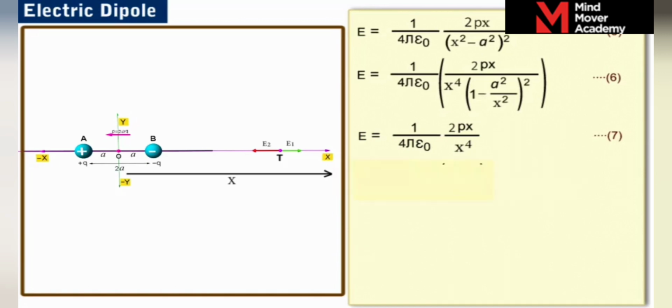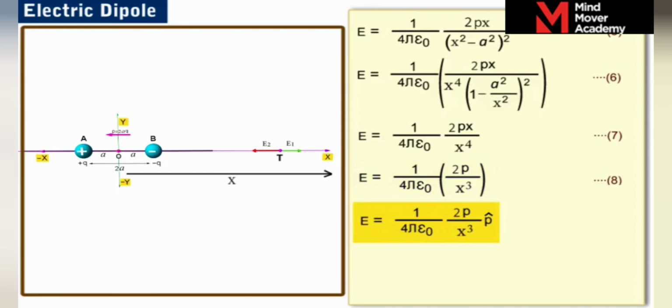This can be further simplified as E is equal to 1 by 4 pi epsilon naught 2p by x cube. Let us label it as equation 8. Equation 8 can be expressed as 1 by 4 pi epsilon naught 2p by x cube into p cap, where p cap is the unit vector along the dipole axis in the direction of minus q to plus q. Let us label it as equation 9.